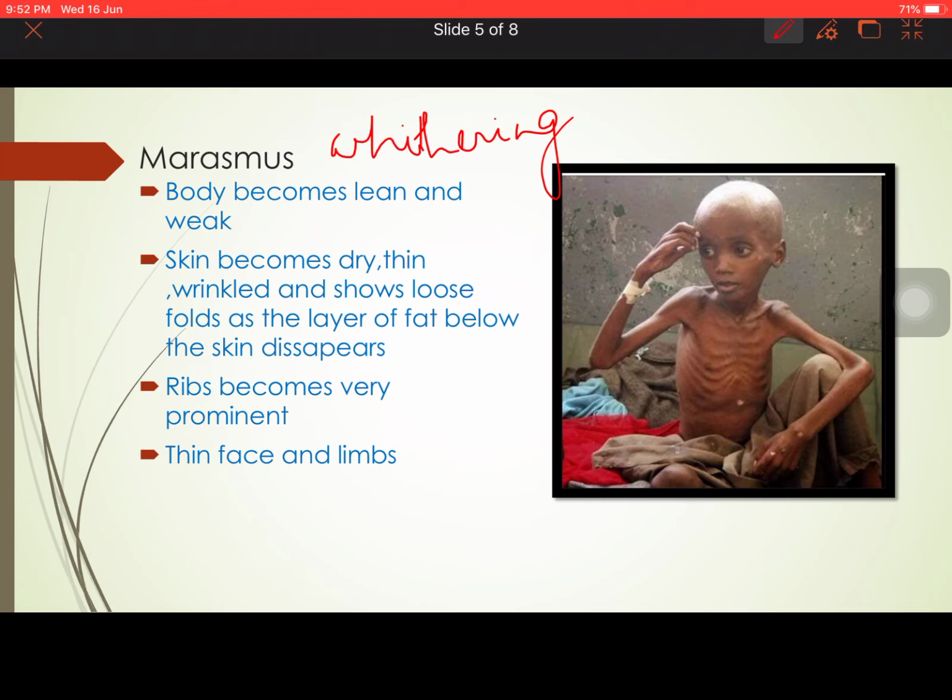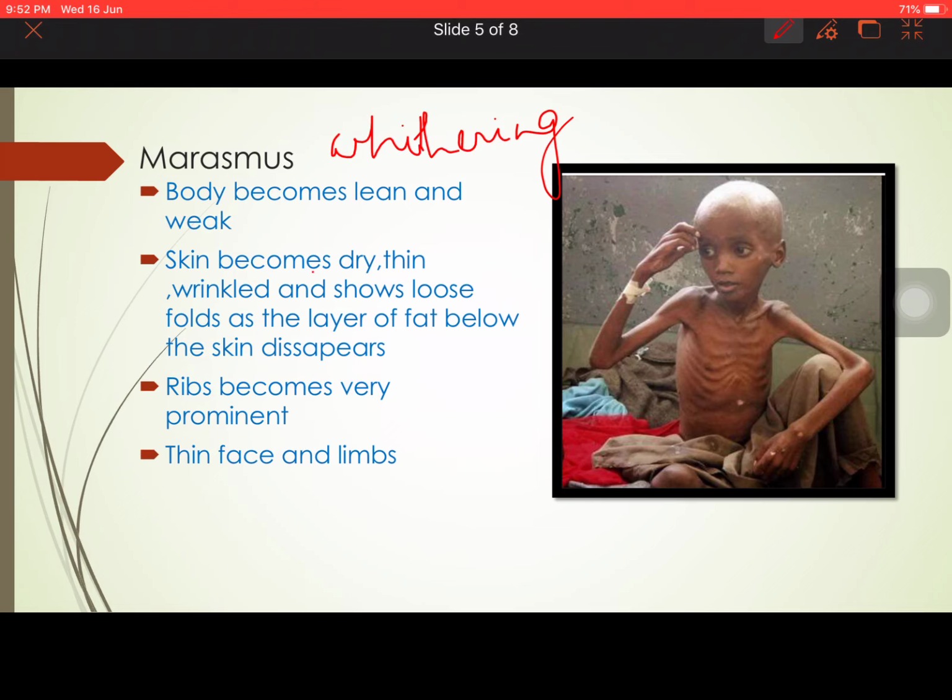It develops when a diet is very poor in energy giving foods like carbohydrates, fats and proteins. The diet does not supply enough energy for the proper functioning of the body, and the body becomes lean and thin.